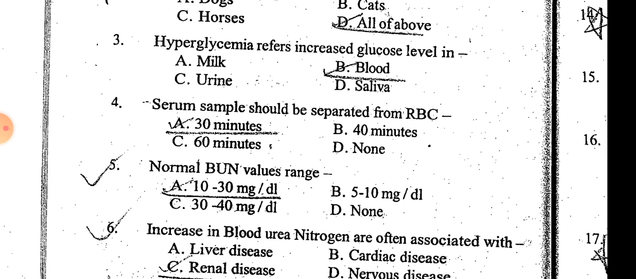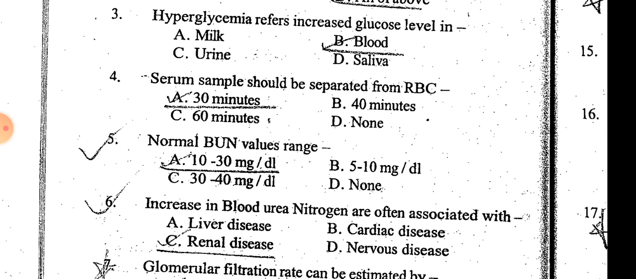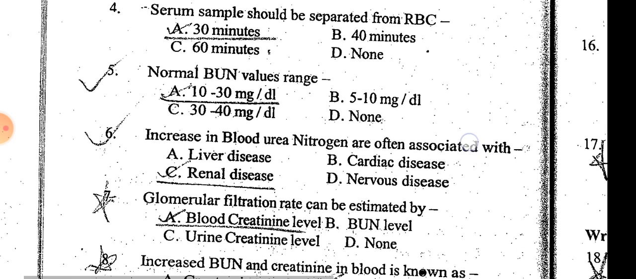Normal blood urea nitrogen values range from 10 to 30 mg per deciliter, and blood urea nitrogen is estimated to check the renal function. If it is normal, then the renal function is normal, and if it is more than 10 to 30 mg per deciliter or less than that, then it will be abnormal.